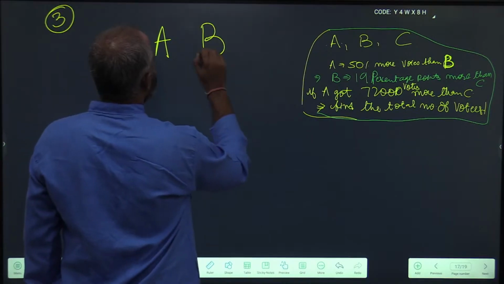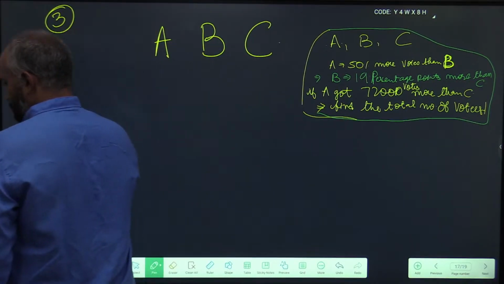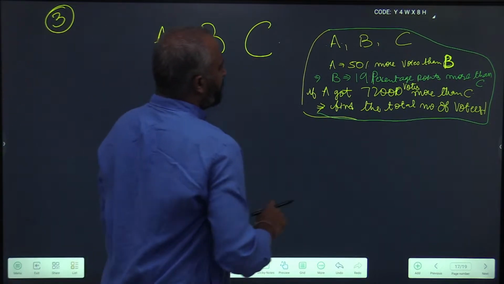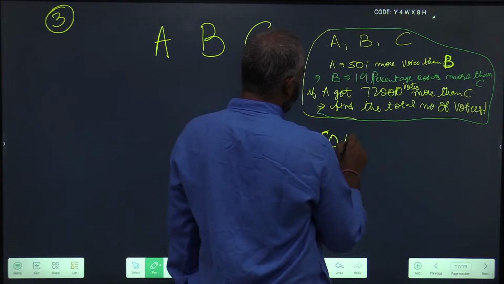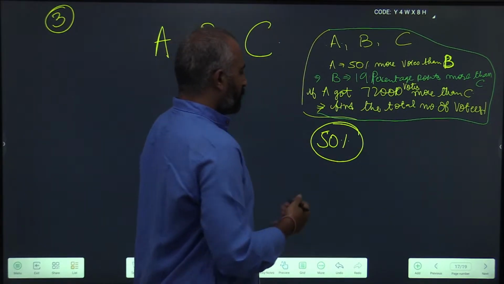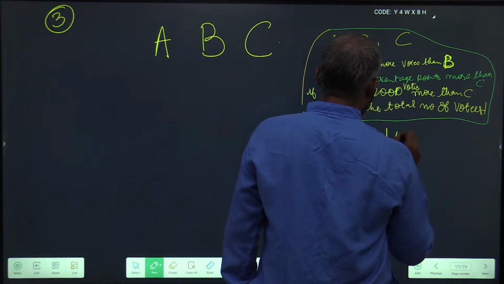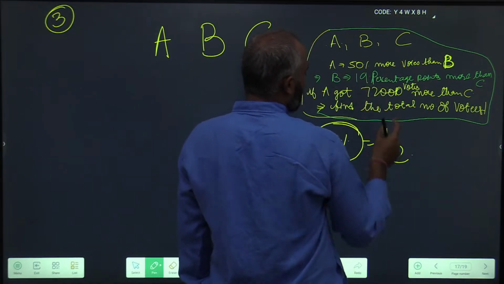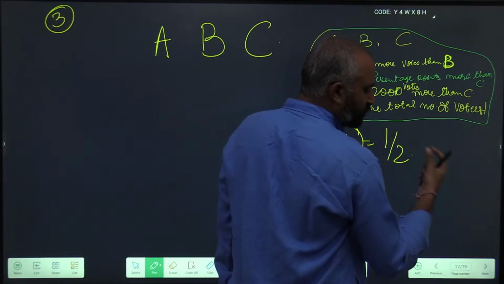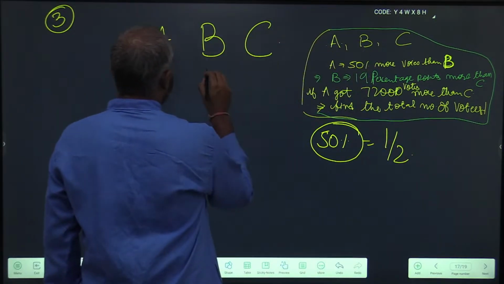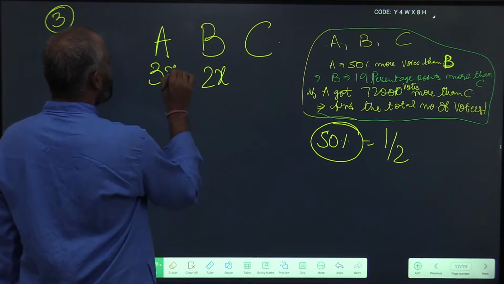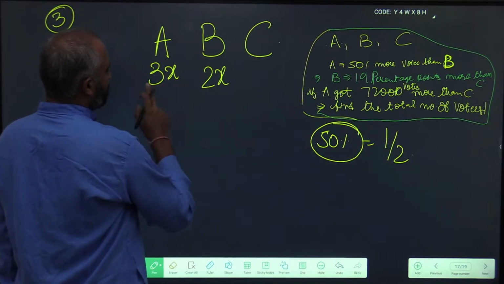A, B and C. Instead of taking the value as 100, I know that A is 50% more than B. What is the equivalent for 50%? It is 1 by 2. That means if there were 2 units for B, A will have 2 plus 1, since 50% more is 1 unit more. So 2 plus 1 will be 3. If B is 2x, A will be 3x.